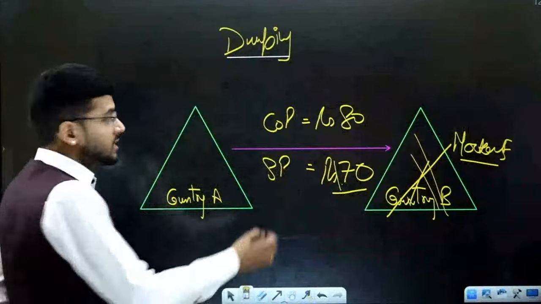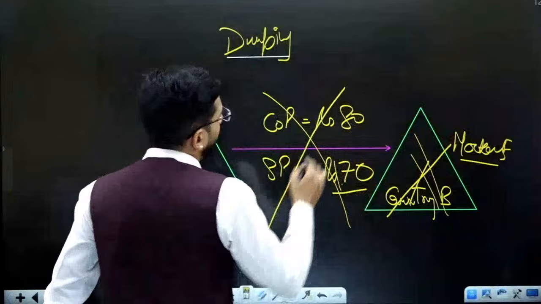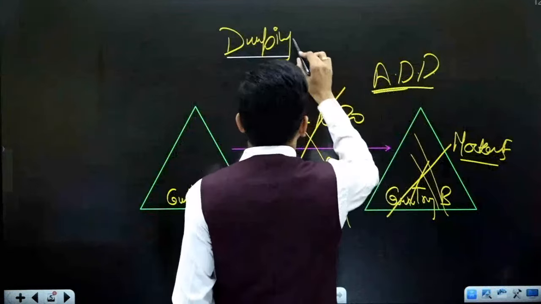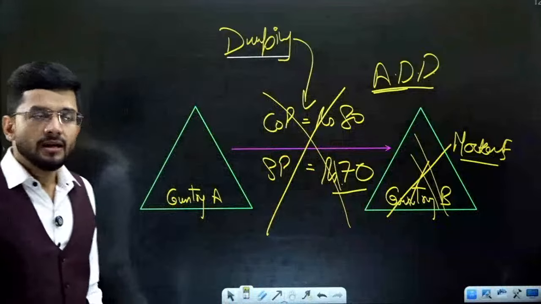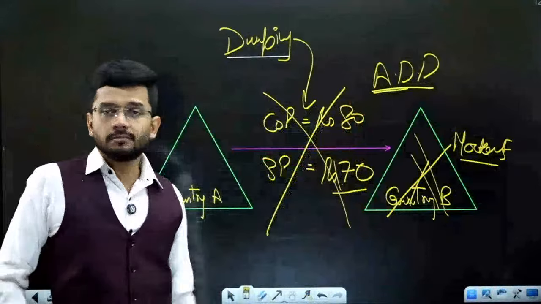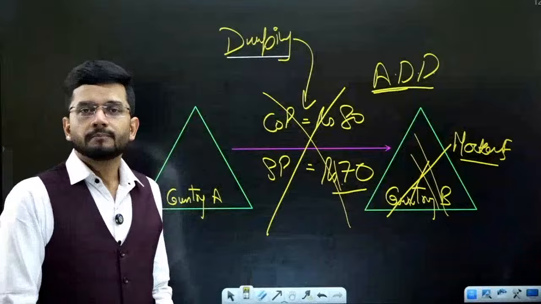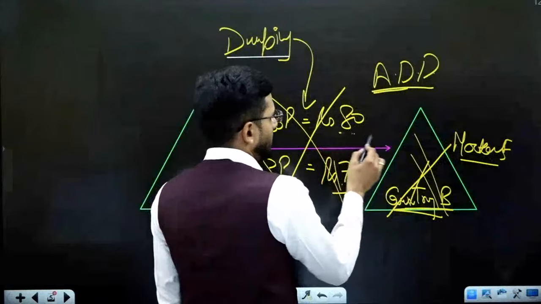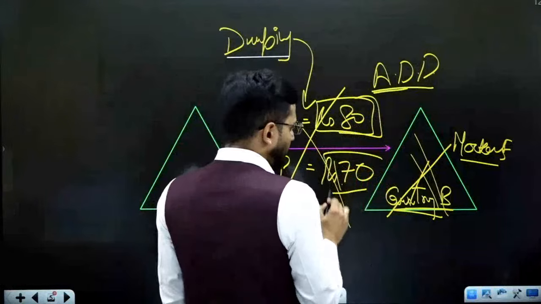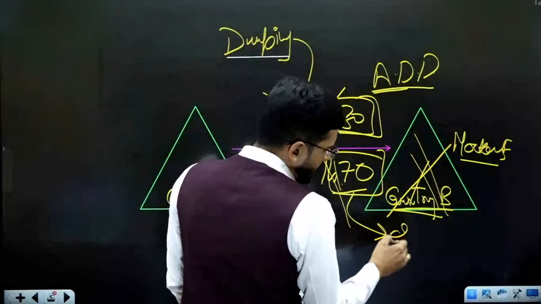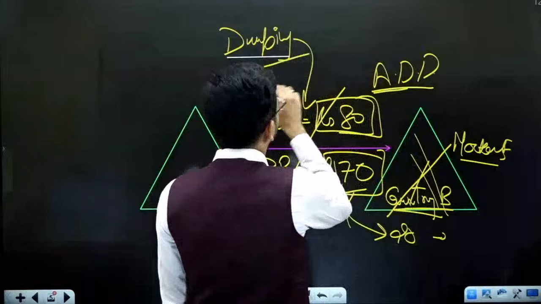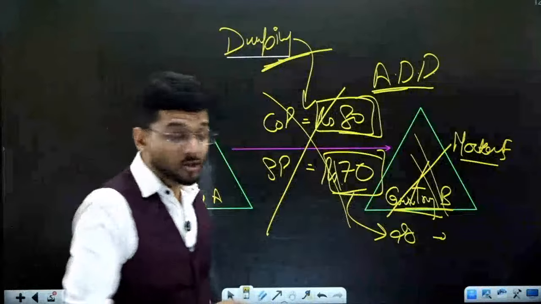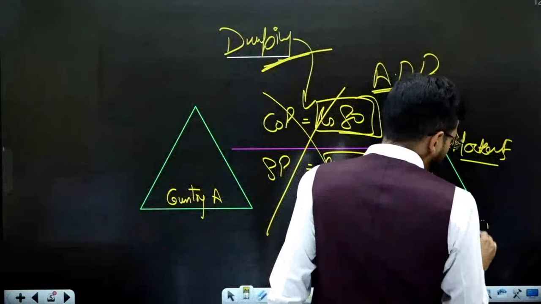This strategy is always curbed by anti-dumping duty. This is the dumping strategy, and how is it curbed? It is curbed by imposing anti-dumping duty. So what will country B do? Country B will add rupees 20 as anti-dumping duty to the selling price and require the product to be sold at rupees 90.